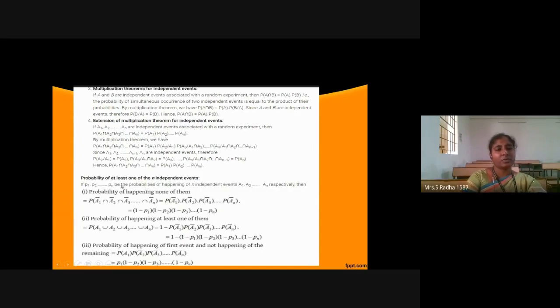And here we have the probabilities of happening of n independent events. A1 bar means from the sample space we are removing A1, everything remaining is called A1 bar. If at least one of them is happening, that is the union. If none of them is happening, then we have to take the complement and then the intersection. If at least one of them happening, then A1 union A2, like that. If the first event is happening and the remaining events are not happening, then we have to take like this: A1 is happening, so without bar, and the remaining events not happening, so those events have a bar on the top.